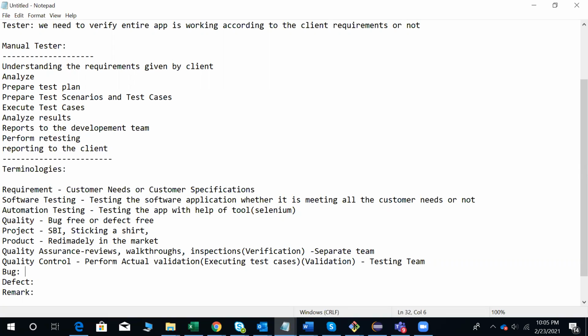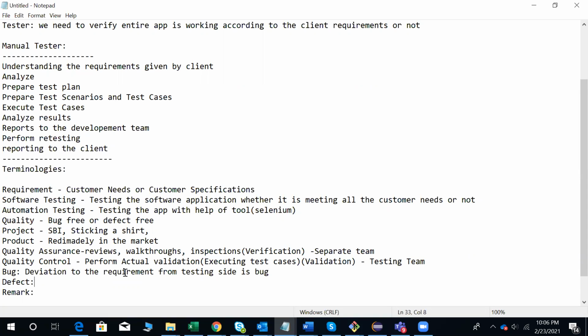So a bug is a deviation from the requirement from the testing side. You are executing your test cases, and the actual and expected results are not matching. Then we can say that is a bug.